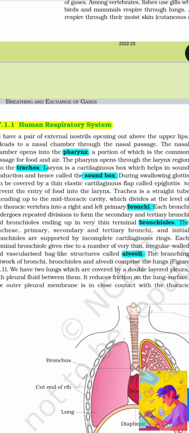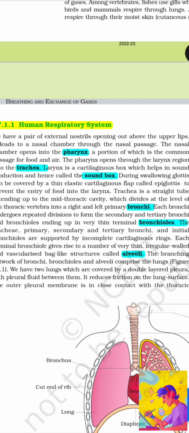Each terminal bronchiole gives rise to a number of very thin, irregular-walled and vascularized bag-like structures called alveoli. The branching network of bronchi, bronchioles, and alveoli comprises the lungs. We have two lungs which are covered by a double-layered pleura with pleural fluid between them. It reduces friction on the lung surface.